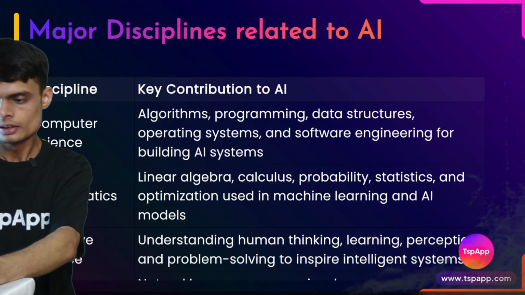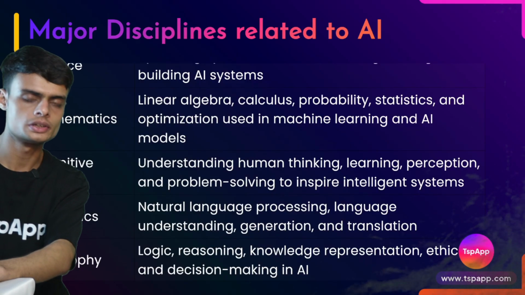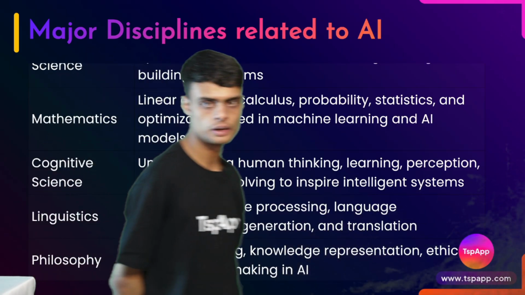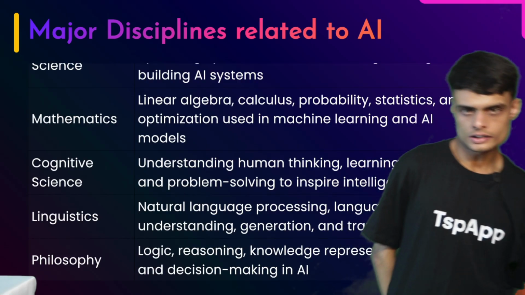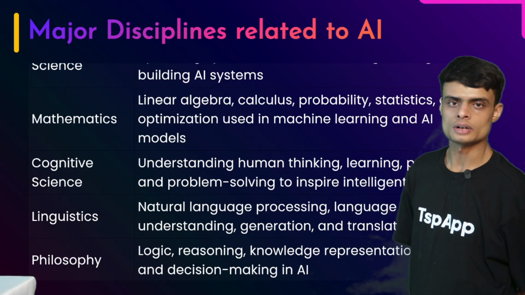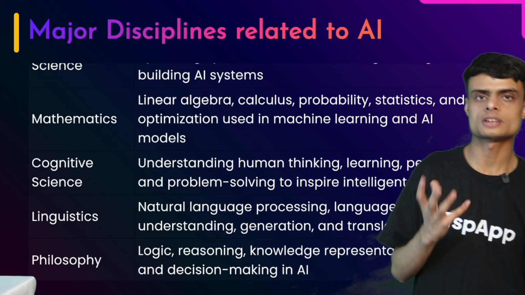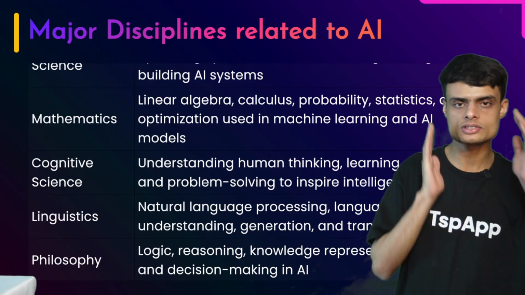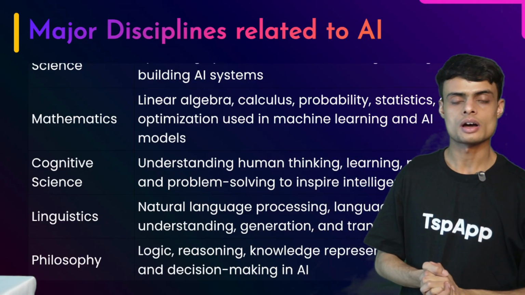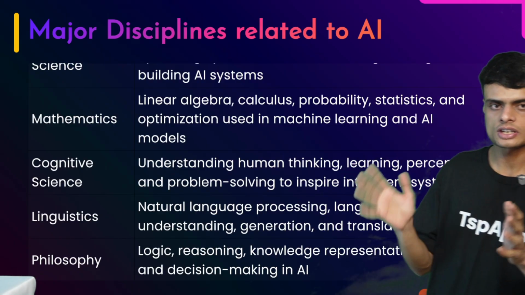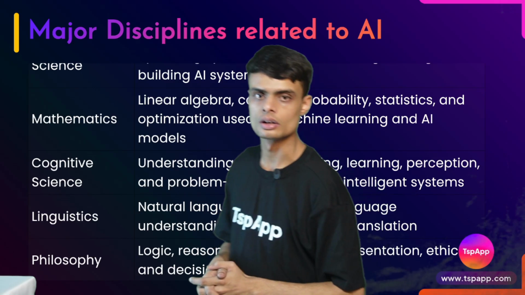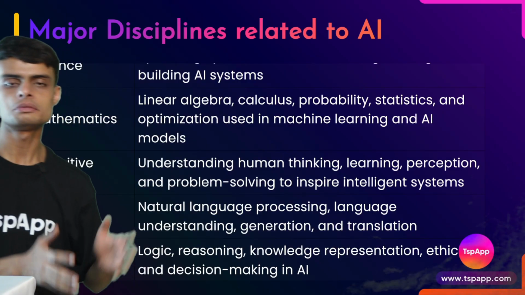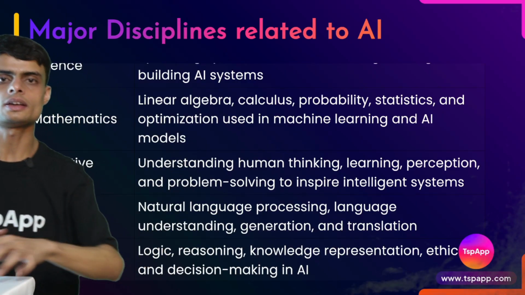Okay. Then we have cognitive science. The word cognitive is related to brain, understanding, learning. Cognitive science is helping machines to understand how humans think, and then we try to apply the same logic to a machine. How humans learn, we apply the same logic of learning, perception, problem solving. These are all things which are related to cognitive science, and we are applying this same logic to AI.